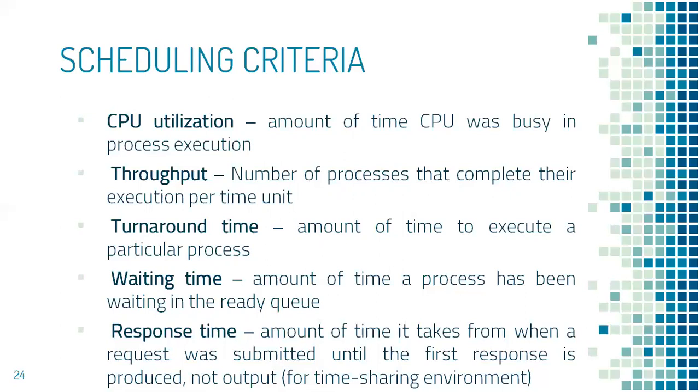We say a scheduling algorithm is good if it has maximum CPU utilization and throughput, whereas minimum turnaround time, waiting time, and response time.